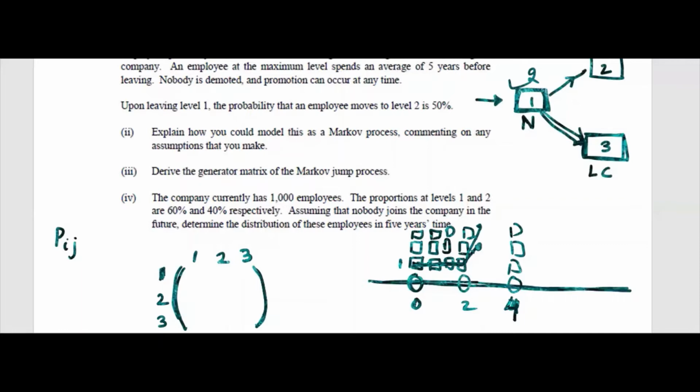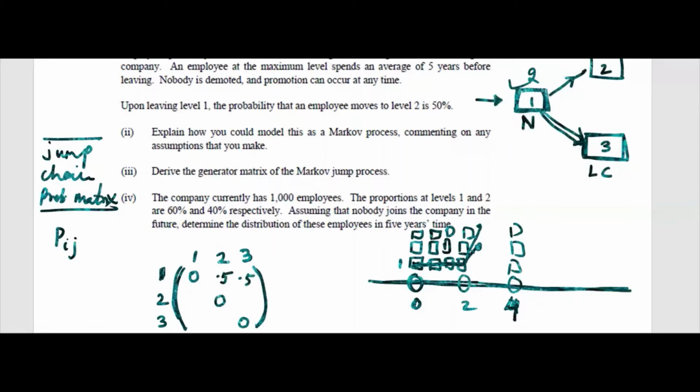So you tell me the jump chain probability matrix. That means once the person leaves 1, where will it go? Definitely it will be 0. Leaving 2 means we are taking this 0. Leaving 3 means we are taking this 0. Once the employee leaves 1, there is no direct way. If you remember, we solved a problem where there was a direct way, but here there is no direct way. This is 50%, this is 50%.